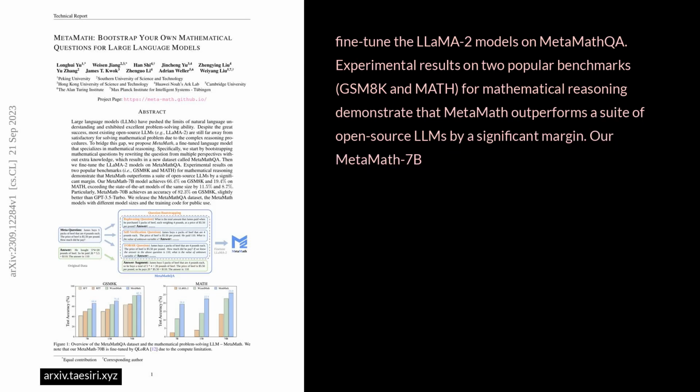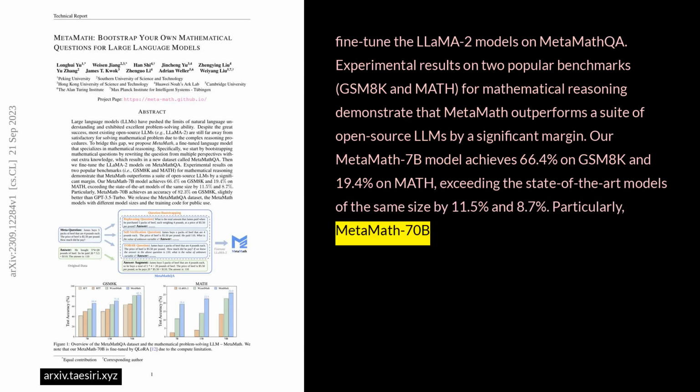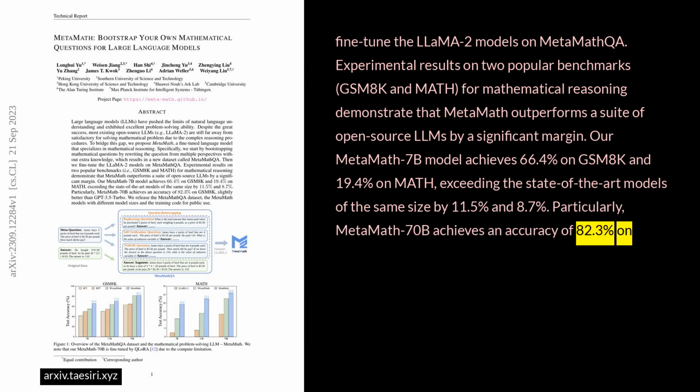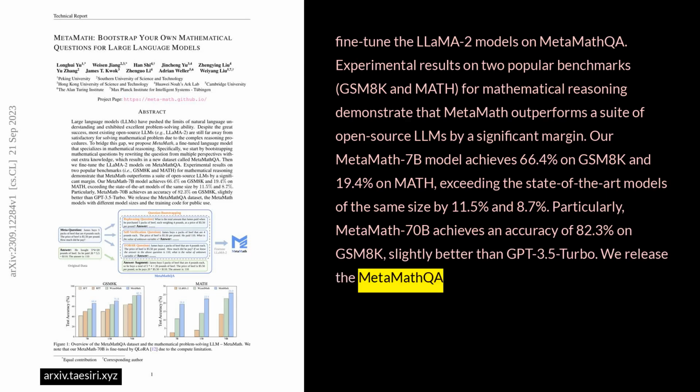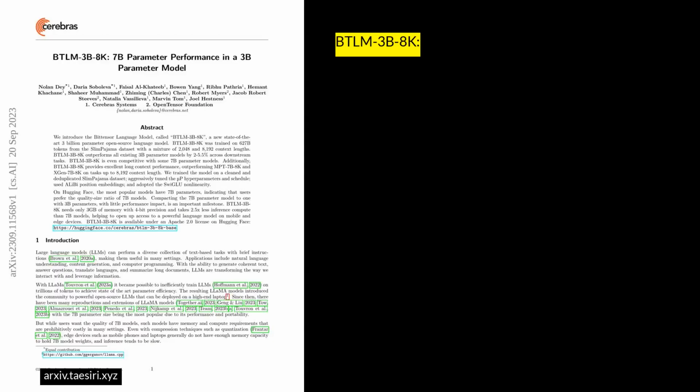Our MetaMath 7B model achieves 66.4% on GSM8K and 19.4% on MATH, exceeding the state-of-the-art models of the same size by 11.5% and 8.7%. Particularly, MetaMath 70B achieves an accuracy of 82.3% on GSM8K, slightly better than GPT-3.5 Turbo. We released the MetaMathQA dataset, the MetaMath models with different model sizes, and the training code for public use.